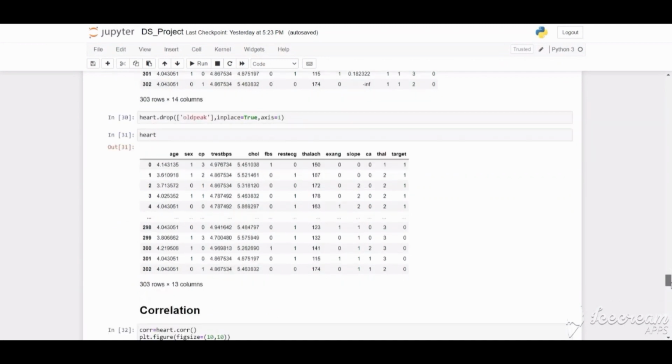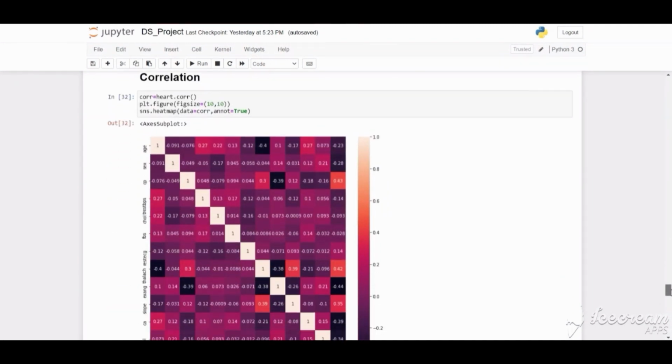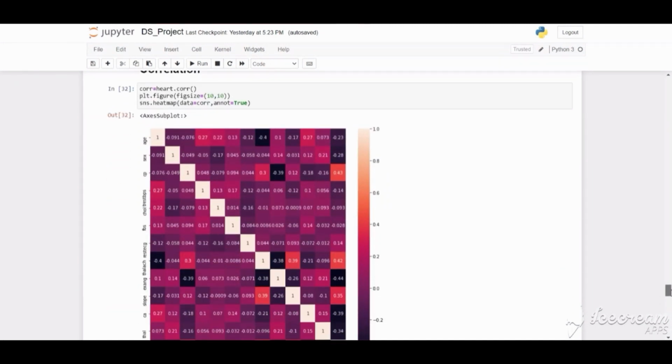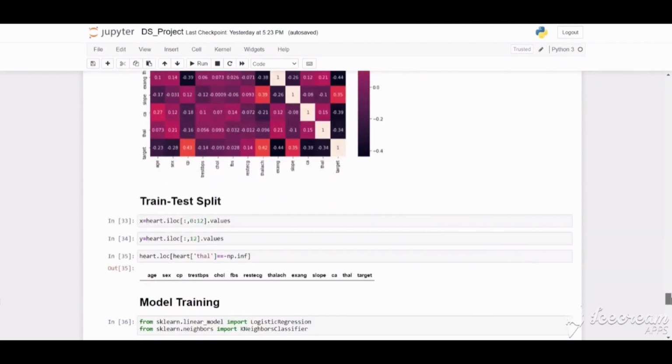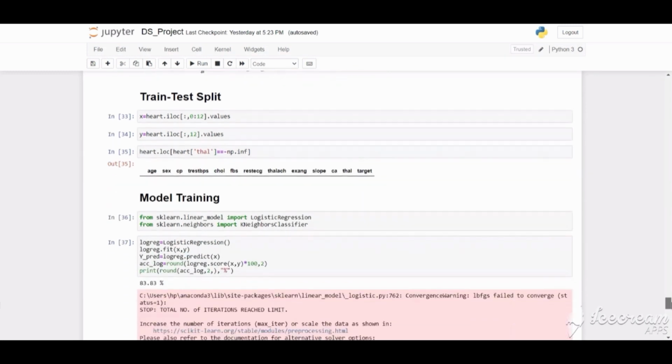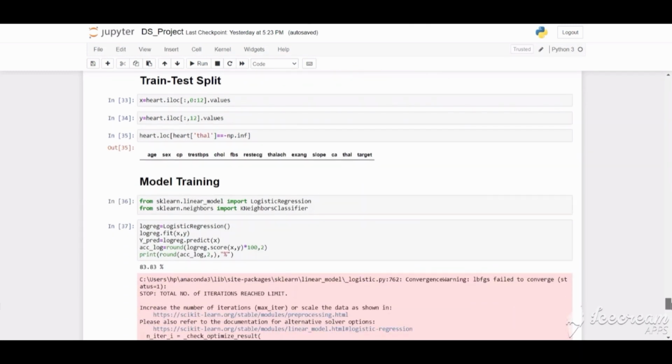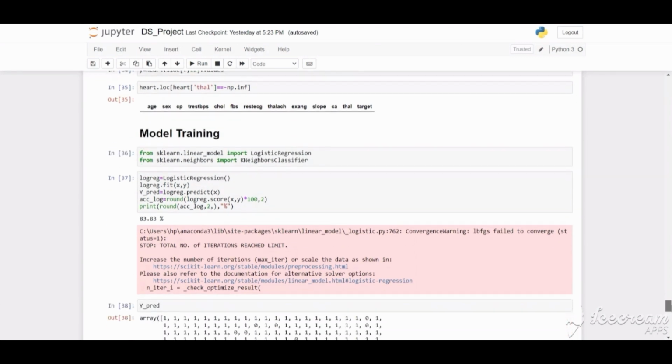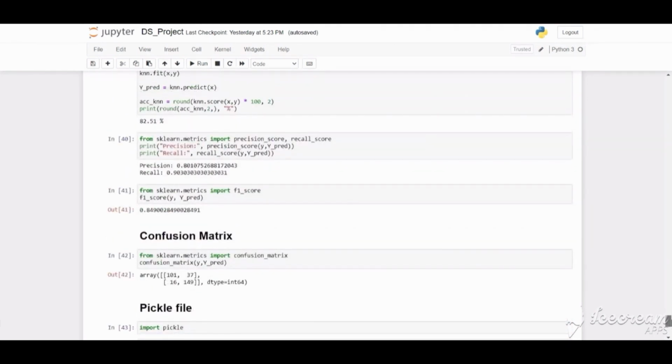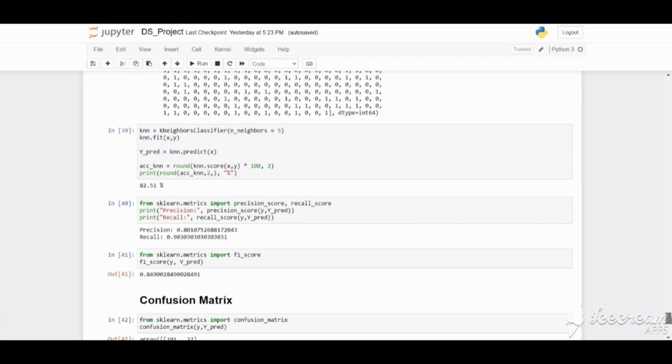Now we check for correlation using a heat map here, and we don't find any correlated features. Then we split the data into X and Y, that is train and test. We use different training model techniques such as logistic regression and KNN. Then I evaluated the precision score, recall score and F1 score.